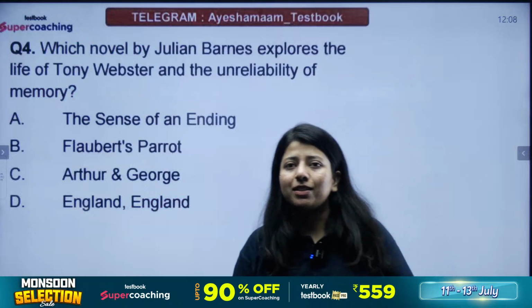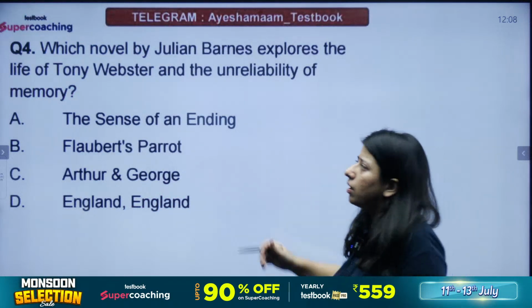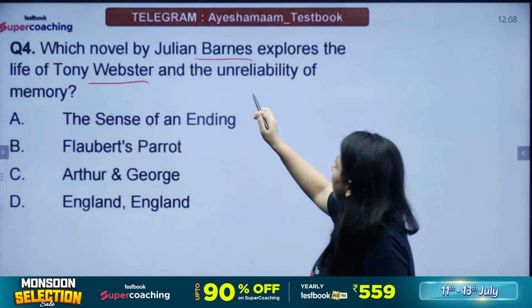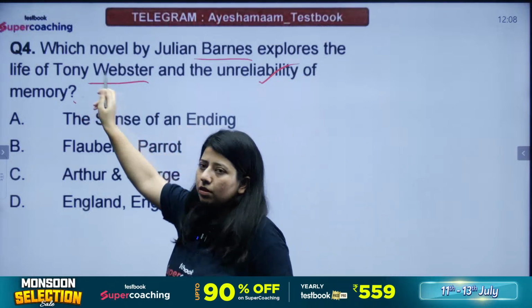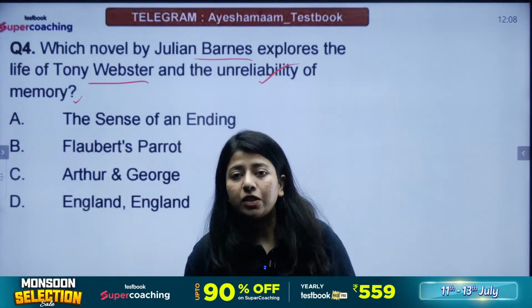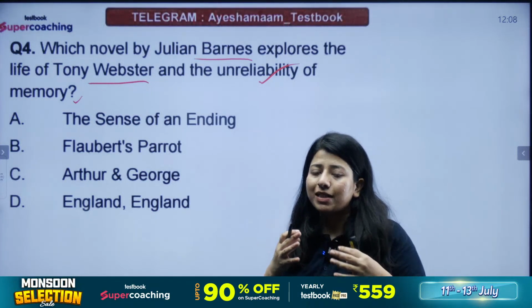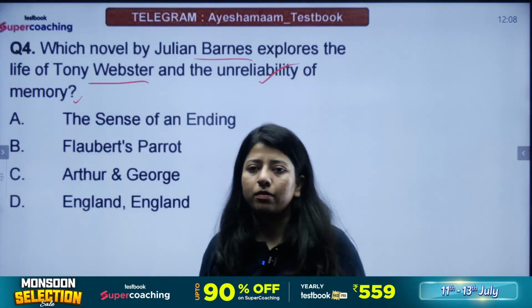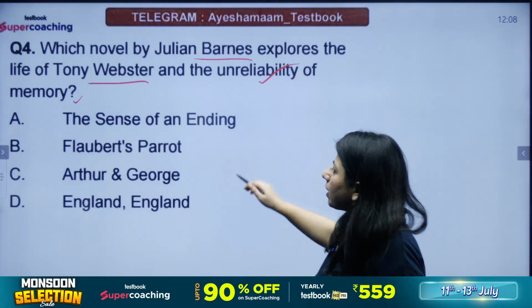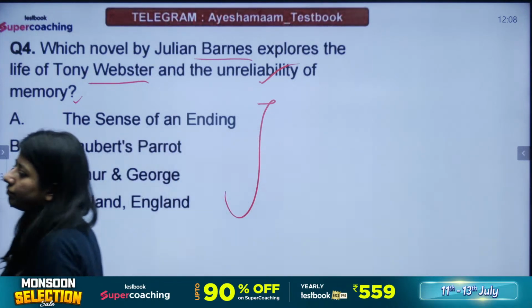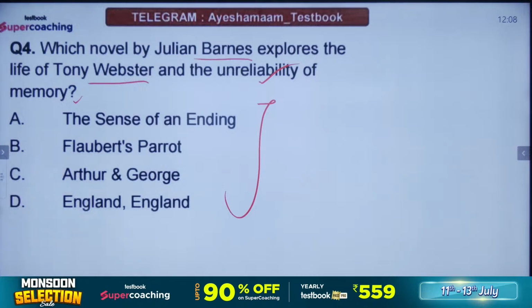The next question says, which novel by Julian Barnes explores the life of Tony Webster and the idea of the unreliability of memory? The author is Julian Barnes, and it talks about the way human memory is unreliable, not very good to depend upon. The options are The Sense of an Ending, Flaubert's Parrot, Arthur and George, or England, England. Chaliye, start answering. The author is Julian Barnes.